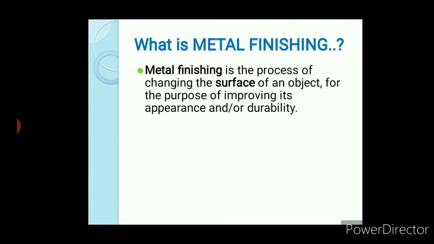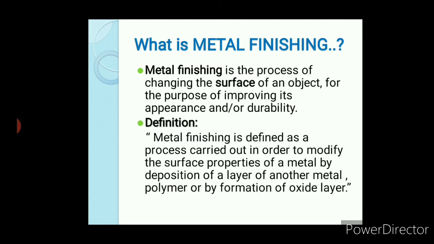Now we can either convert the surface atoms into their compound, or we can coat some other metal on the surface of the metal to be protected. We can do either. So let us go through the definition. Metal finishing is defined as a process carried out in order to modify the surface properties of a metal by deposition of a layer of another metal, polymer, or by formation of an oxide layer.